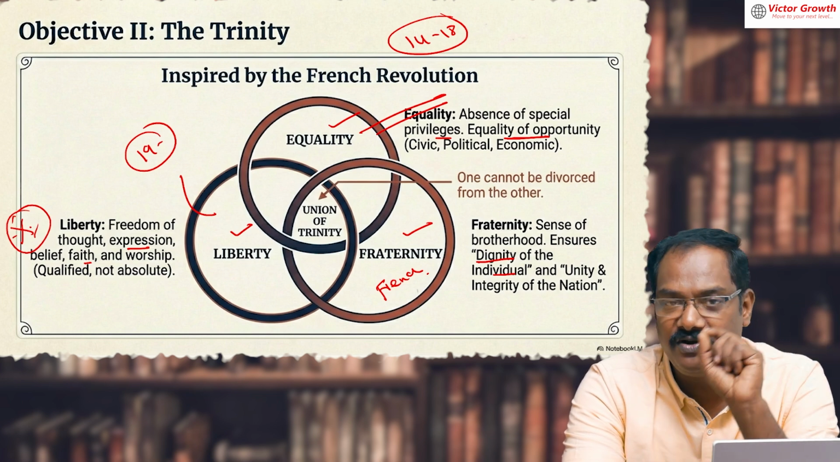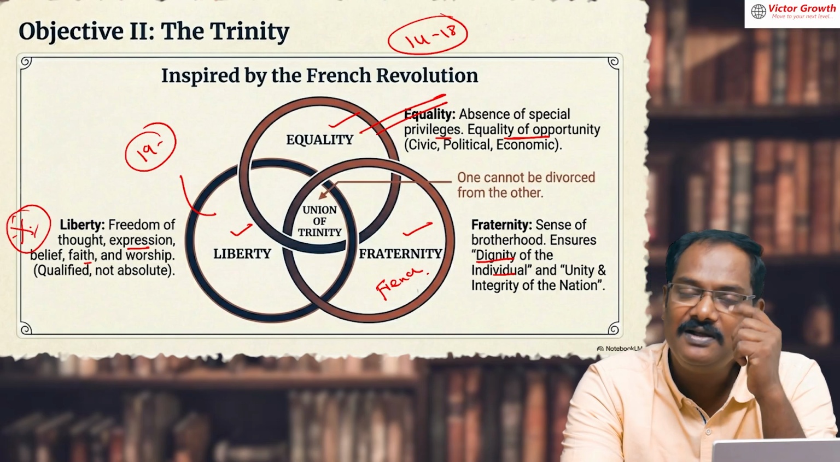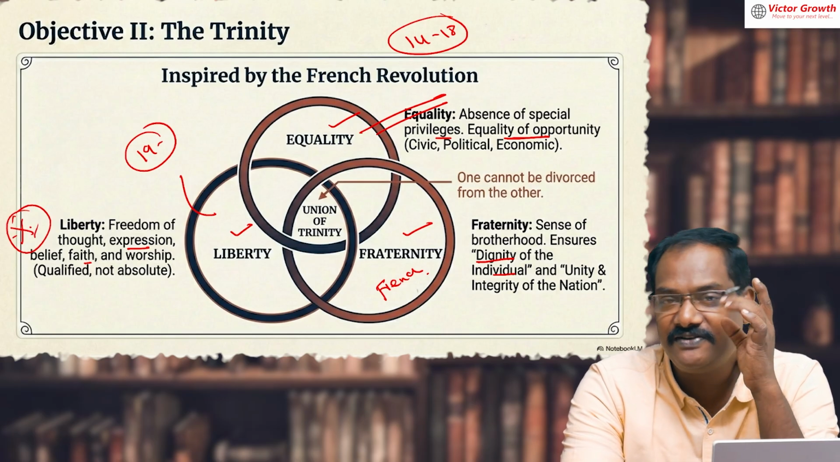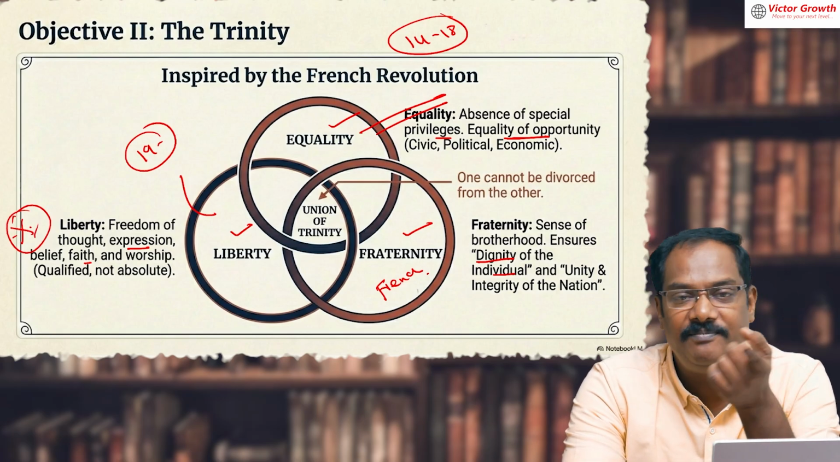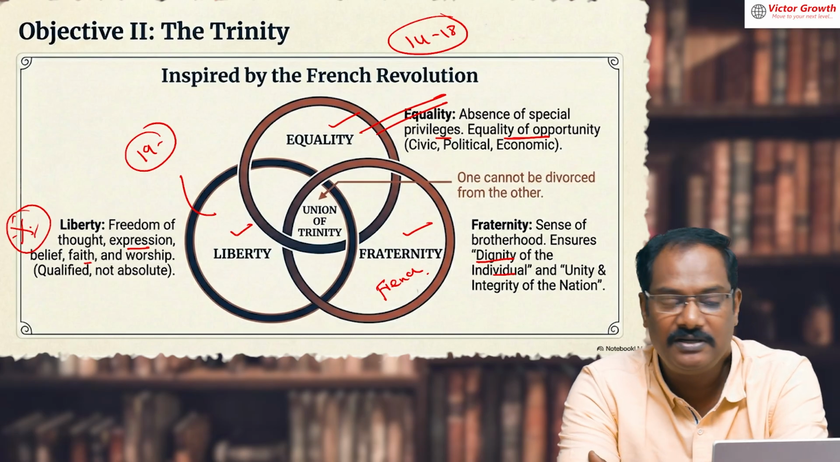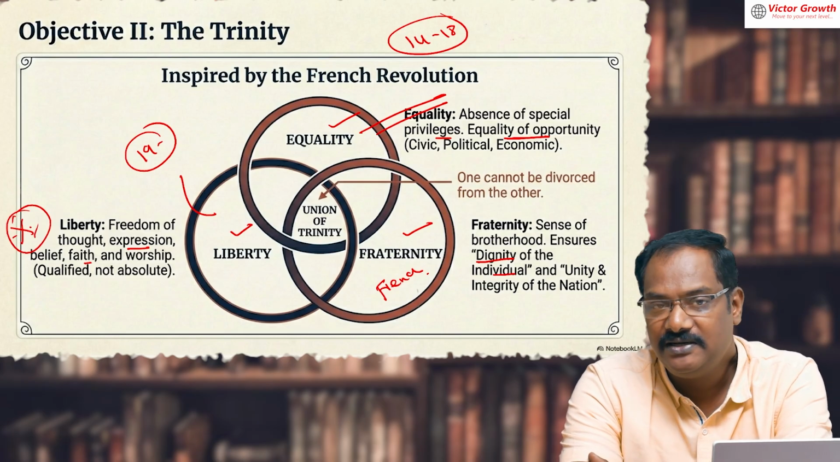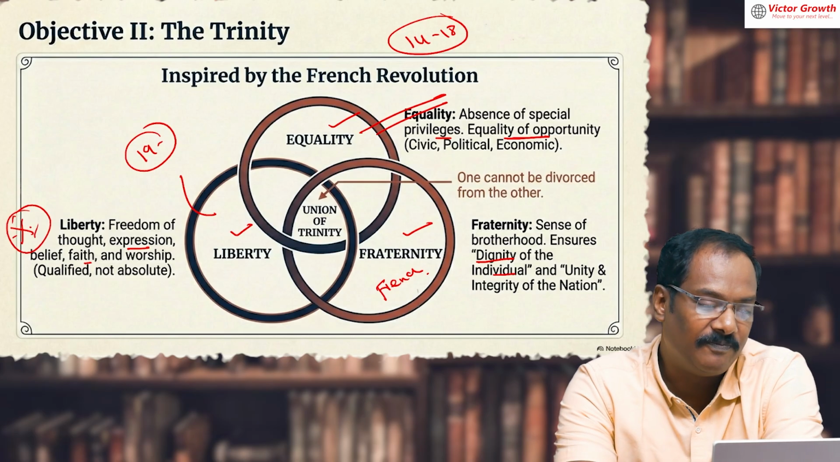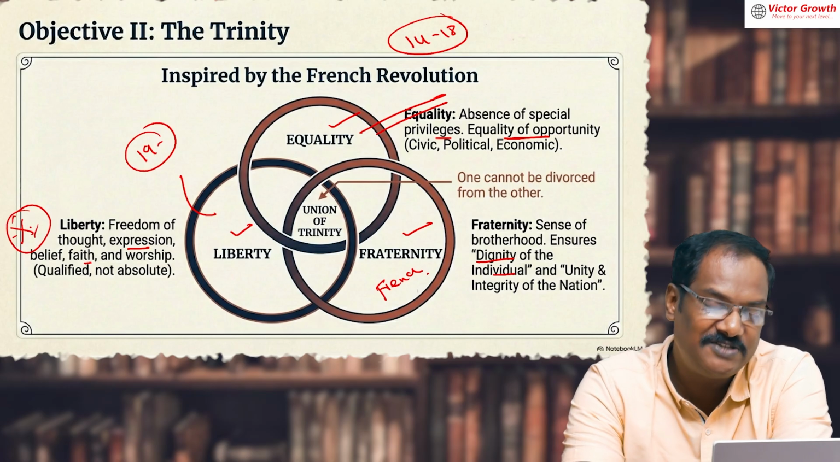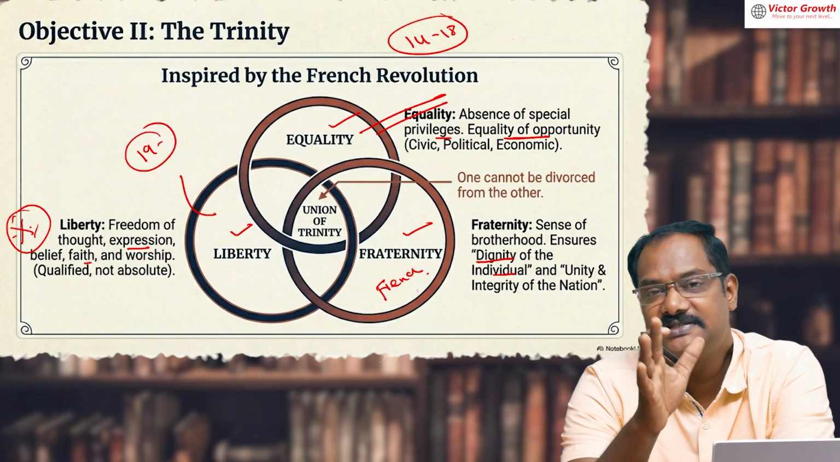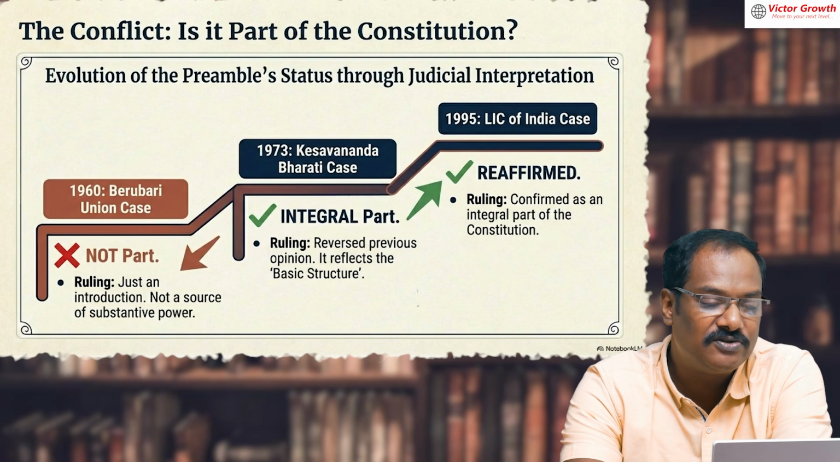Okay, equality means no discrimination, everybody is equal in the eyes of the law. That we have already achieved because it is a fundamental right. Liberty means freedom: freedom of thought, freedom of faith, belief, and worship. So this they will ask you, and they may ask you in the same order also. That is why I say you memorize the preamble itself. Fraternity is also what we're talking about.